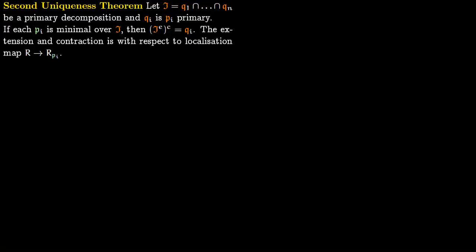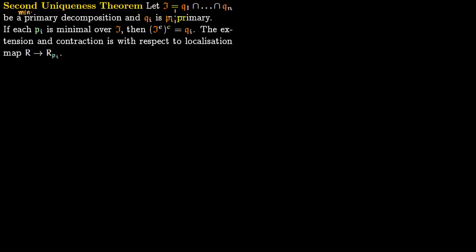In this lecture we talk about the second uniqueness theorem for primary decomposition. Say we are given an ideal I in some ring R and we have a minimal primary decomposition. So this ideal we write as Q1 intersection Q2 all the way to Qn, and this is a minimal primary decomposition, and each of these ideals Qi is Pi primary. That is, if you take the radical of Qi you get Pi.